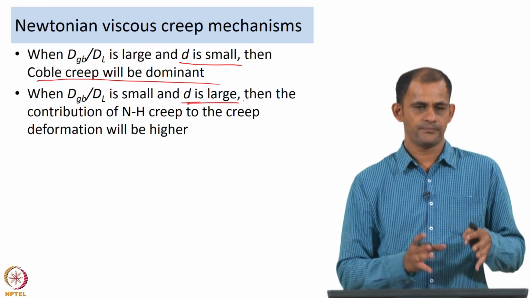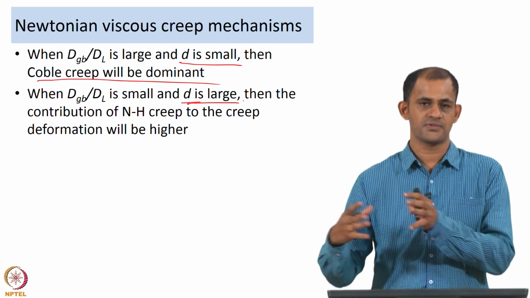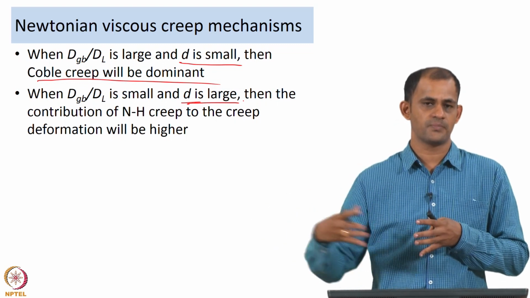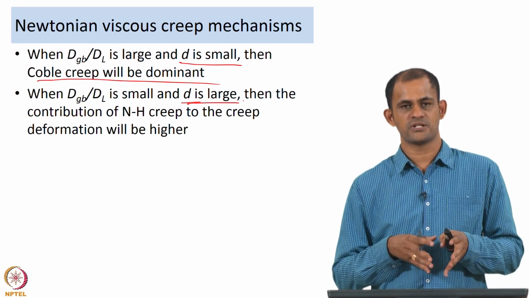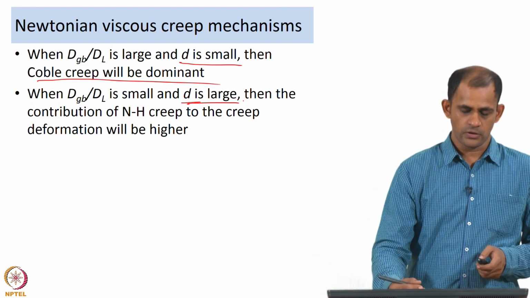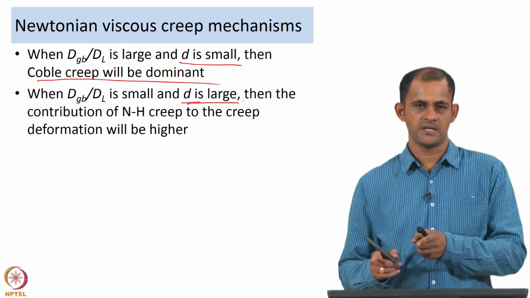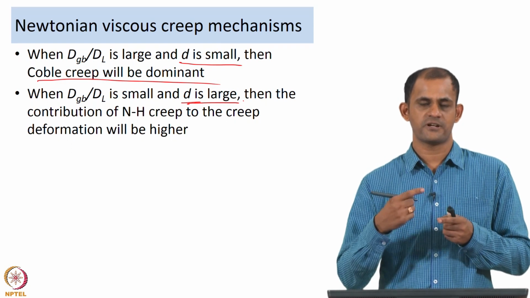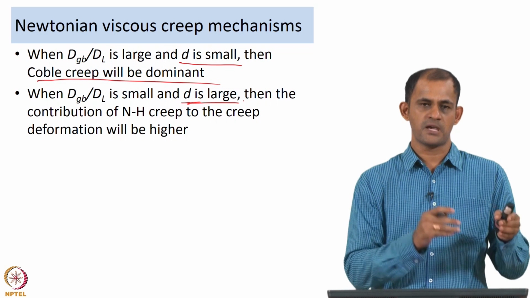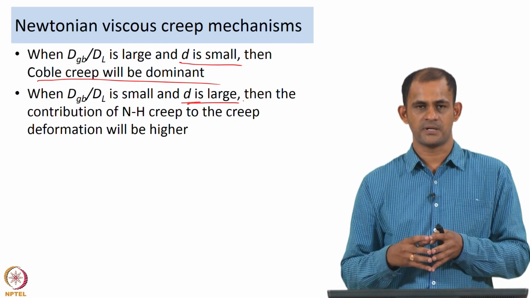So, that was about the strain rate of deformation and how to determine the relations for Nabarro-Herring creep, what the relation for Coble creep looks like, what the critical transition temperatures and grain sizes are, and things like that. Of course, the way of identifying Nabarro-Herring creep or Coble creep is by determining the values of p, the value of n and the value of Q, and based on that you can know if Nabarro-Herring creep is operating or Coble creep is operating.